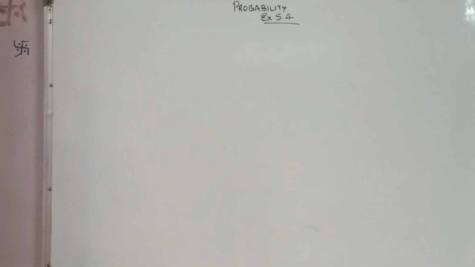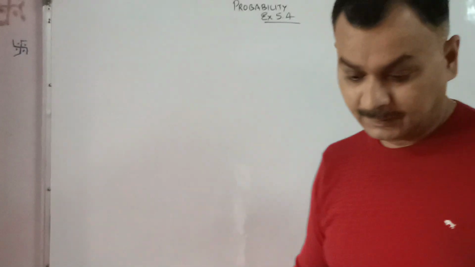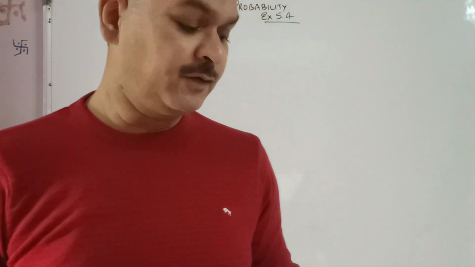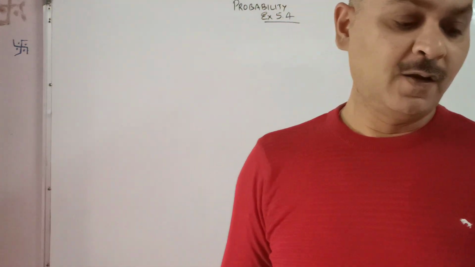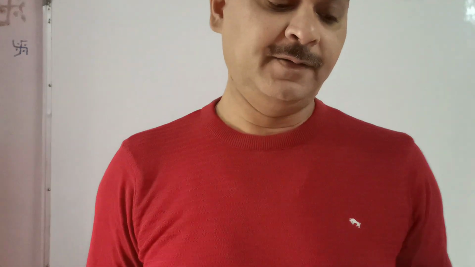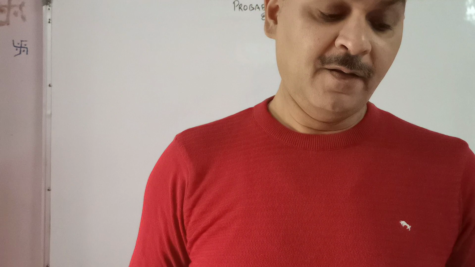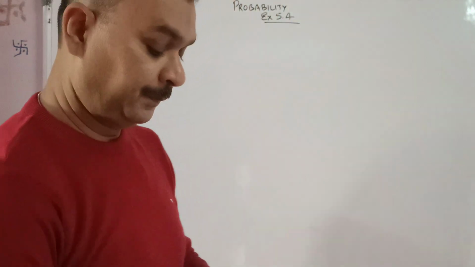Now students, we will start with exercise 5.4. Okay, the first question. A box contains 600 screws, 1/10 are rusted. One screw is taken out at random from this box. Find the probability that it is a good screw.